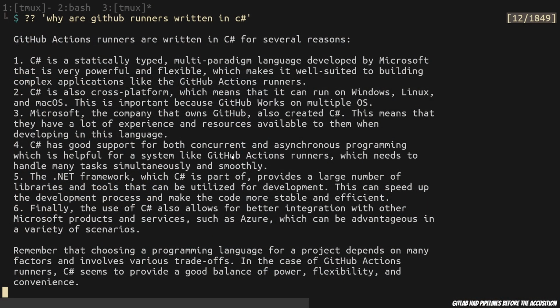GitHub Action runners are C Sharp for several reasons. C Sharp is statically typed. Yeah, we know. C Sharp is cross platform. Okay, we know that. Microsoft, now listen, this is a good one. Microsoft, the company that owns GitHub, also created C Sharp. This means that they have a lot of experience in blah. So they had resources for it. C Sharp is also good support for runners because it can run on lots of things. .NET, the normal reasons. You can read the rest of them. Pause the video. But here's the interesting thing.